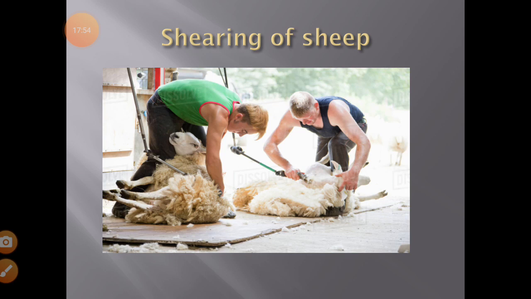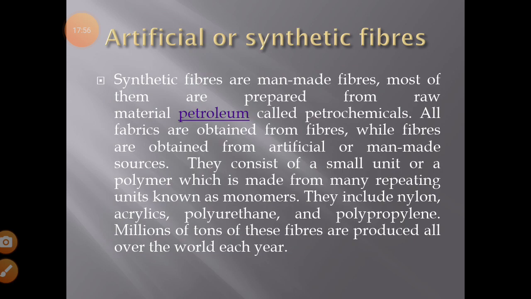Here is the process of the shearing. Then we are moving on to the quality of wool. There are different kinds of wool: thinner wool, then wool of superior quality, which means curly, and then the fine wool. We can obtain this wool from sheep as well as from camel and yak also. But in India, mainly wool is obtained from the sheep, but camel and yak are also sources of wool.